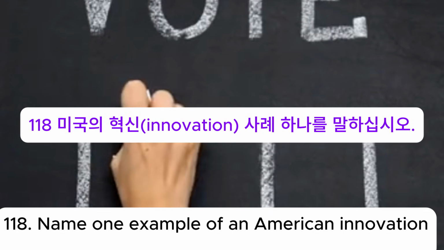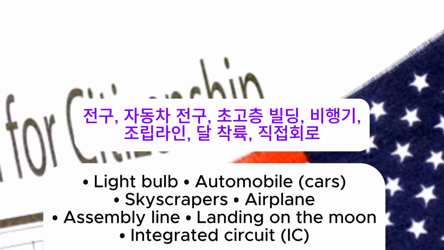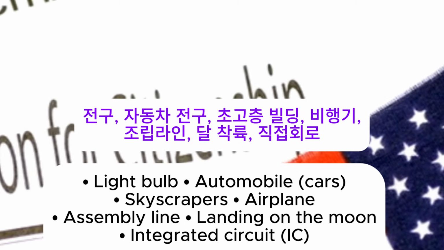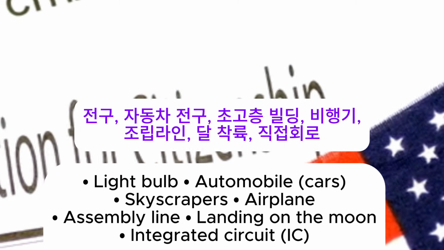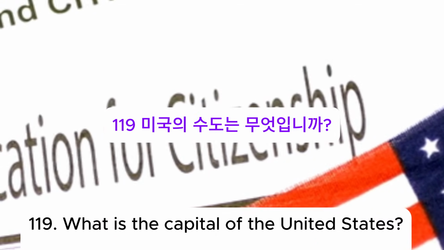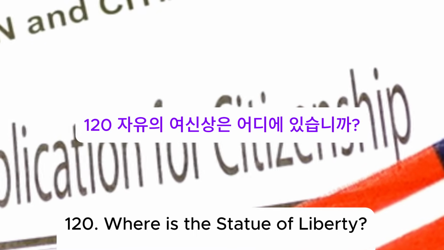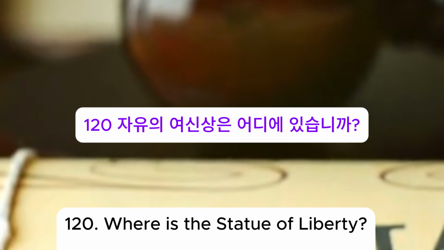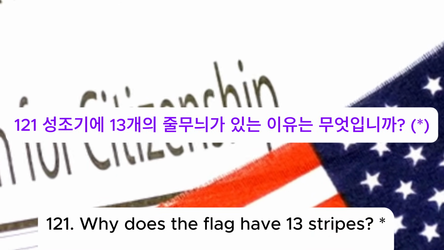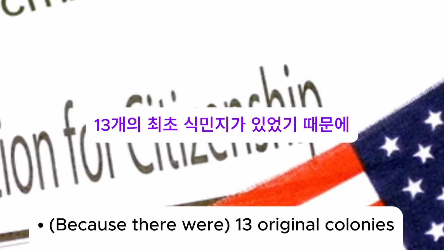118. Name one example of an American innovation. Light bulb, automobile, cars, skyscrapers, airplane, assembly line, landing on the moon, integrated circuit, IC. 119. What is the capital of the United States? Washington, D.C. 120. Where is the Statue of Liberty? New York Harbor. 121. Why does the flag have 13 stripes? Because there were 13 original colonies.